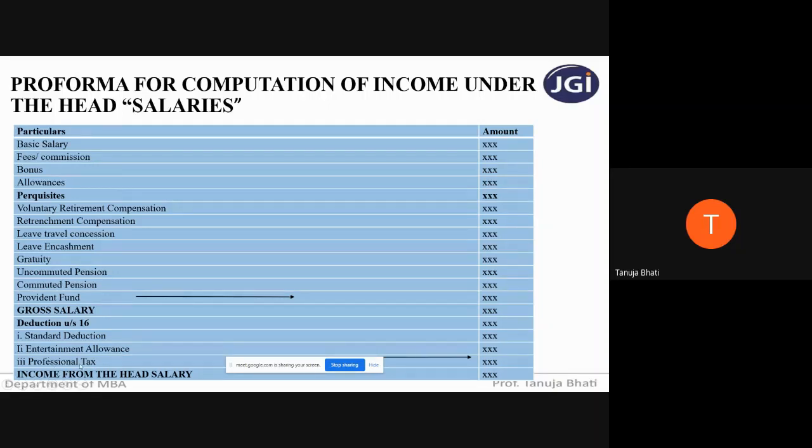Professional tax again is a deduction that is given under section 16. Once you minus all these deductions from gross salary, you get income from the head salaries. This is very important, because henceforth, in the next lecture, we will be using this format and solving and arriving at income from the head salaries.